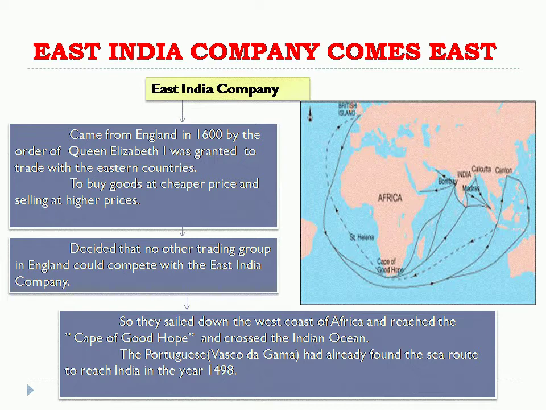Then they crossed our Indian Ocean and reached our India. This happened in the 17th century, but the Portuguese Vasco da Gama had already found the sea route to reach India in the year 1498 itself.